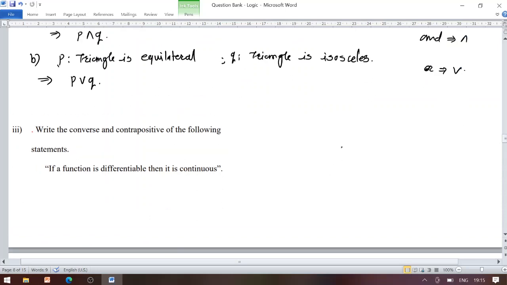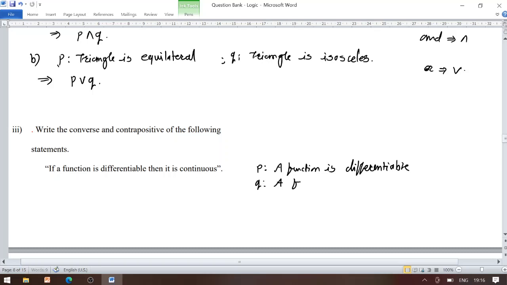Now look at the next statement. Write converse and contrapositive of the following statement. Let us consider the simple statements of the given compound statement: if a function is differentiable, then it is continuous. Let P be the statement, a function is differentiable, and Q be the statement, it is continuous.